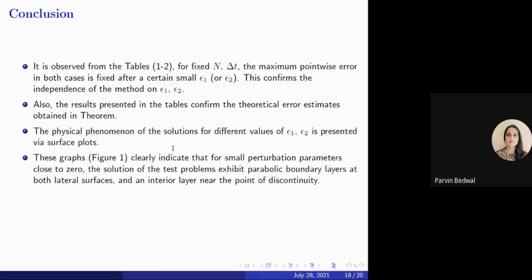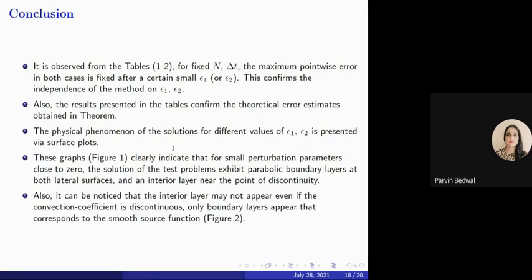And these graphs clearly indicate that for small values of epsilon 1 and epsilon 2, the solution exhibits parabolic boundary layers at both lateral surfaces and an interior layer near the point of discontinuity. And also it can be noticed that the interior layer may not appear even if the convection coefficient is discontinuous. So only boundary layers will appear, which corresponds to the smooth source function.